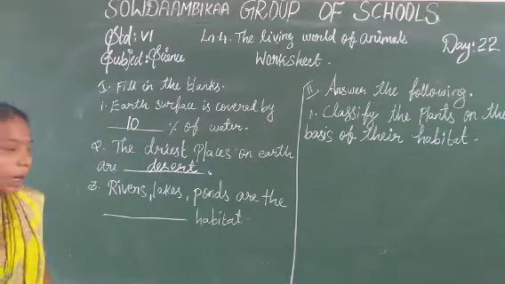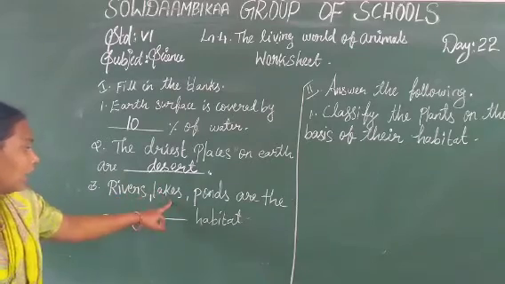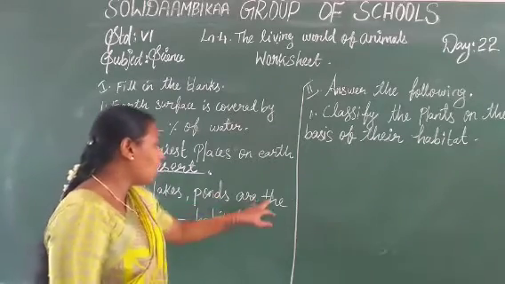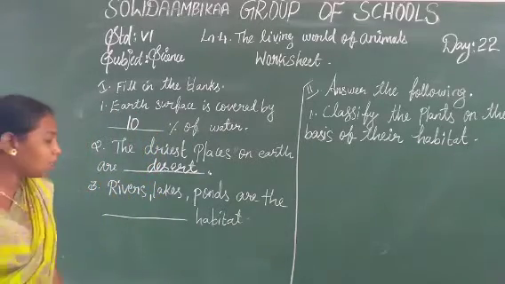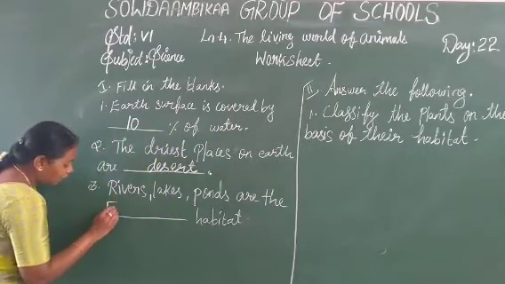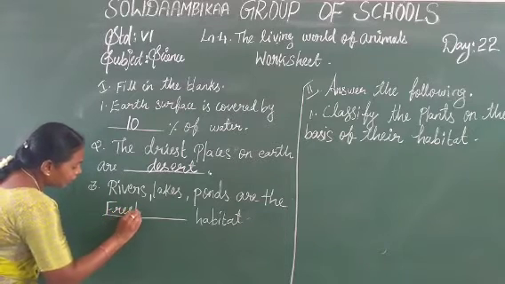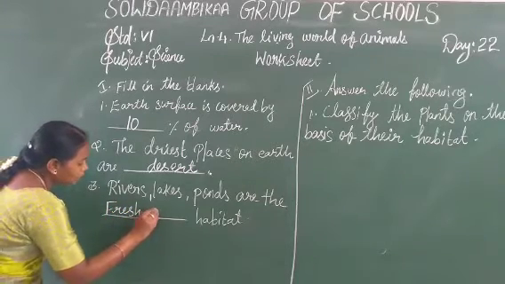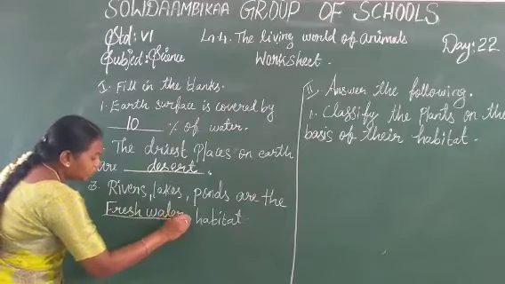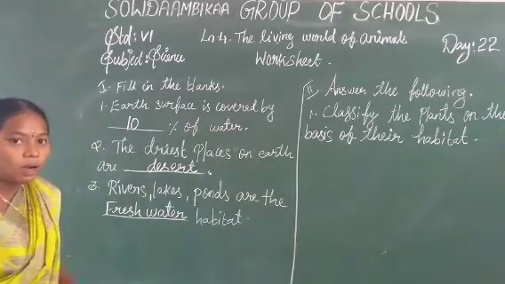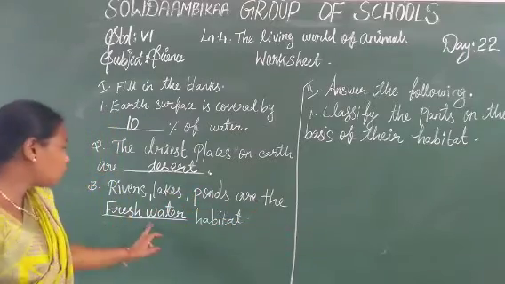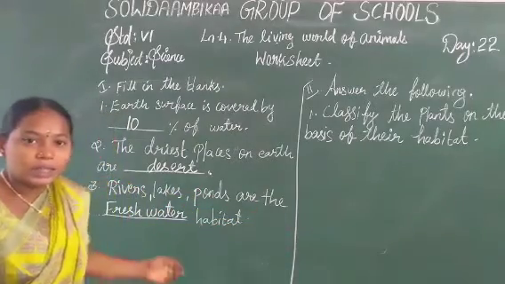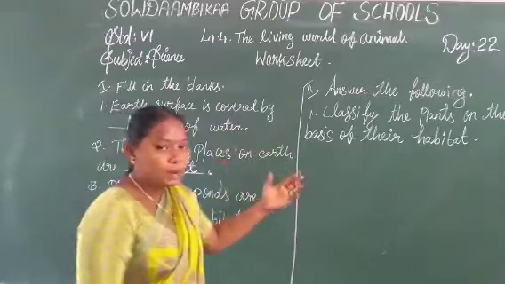Okay, third question: rivers, lakes, ponds are the dash habitat. The answer is the freshwater habitat. F-R-E-S-H, fresh, W-A-T-E-R, water, freshwater habitat. Rivers, lakes, ponds are the freshwater habitat. Do you understand the first Roman? So now see the second Roman.